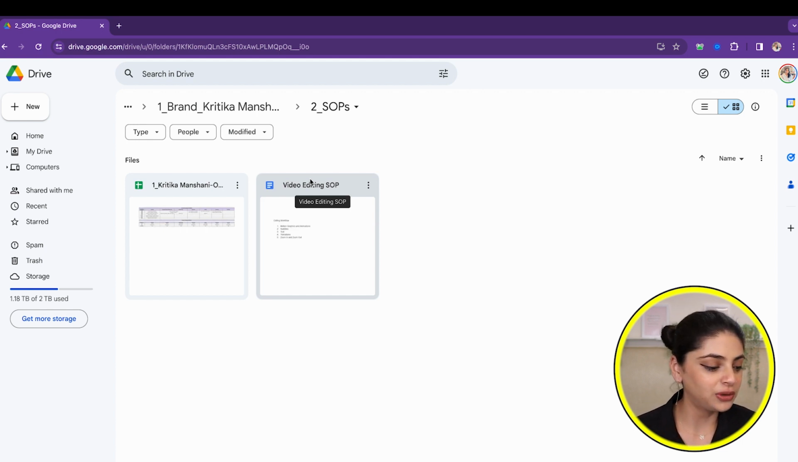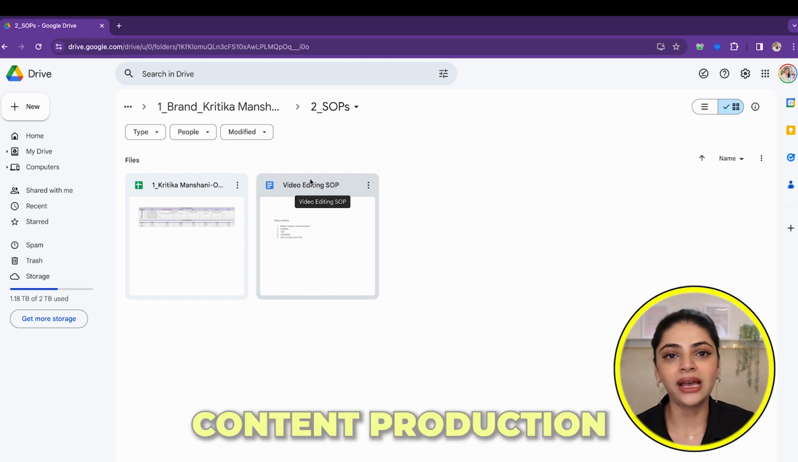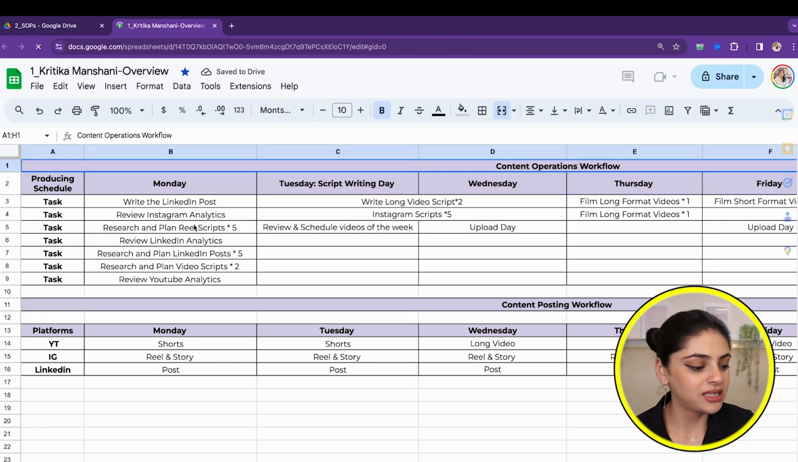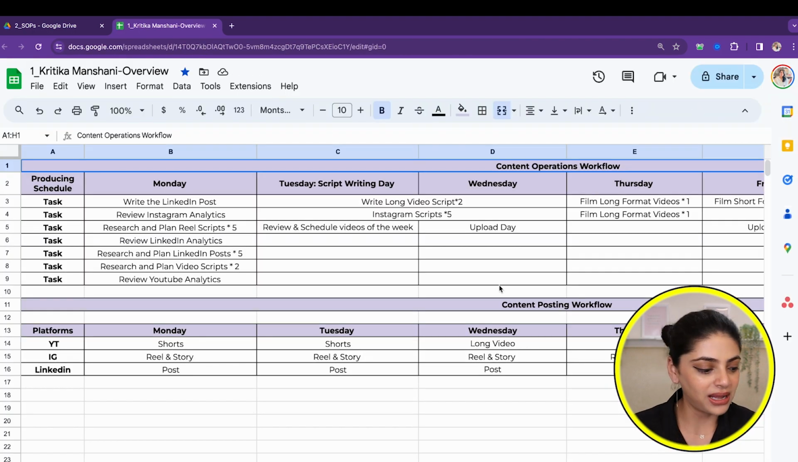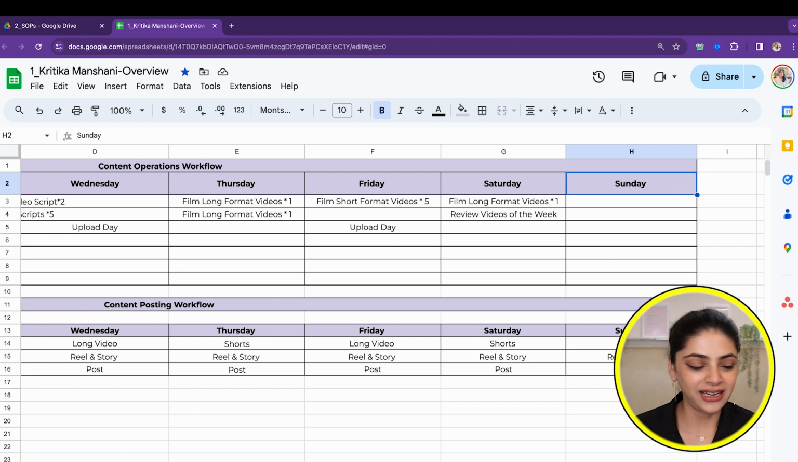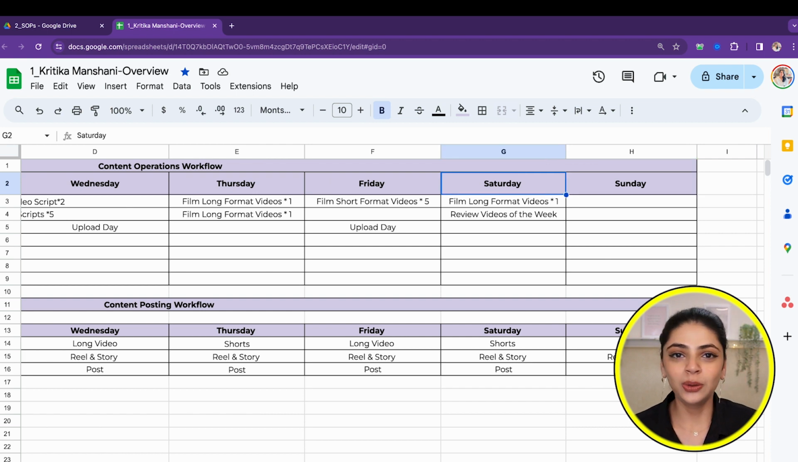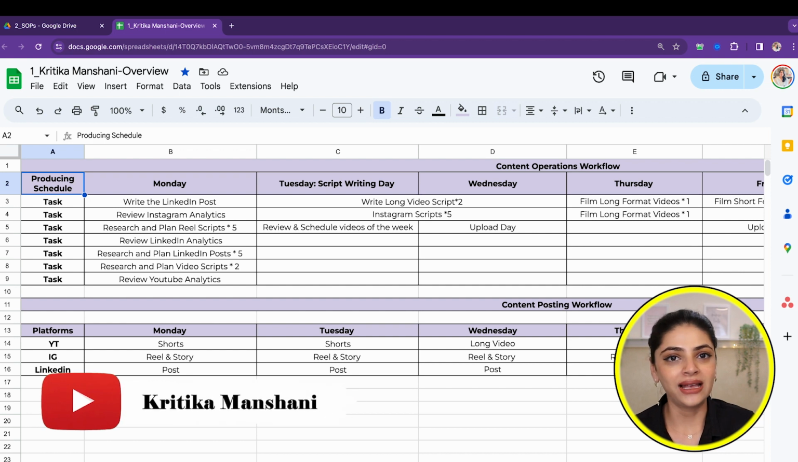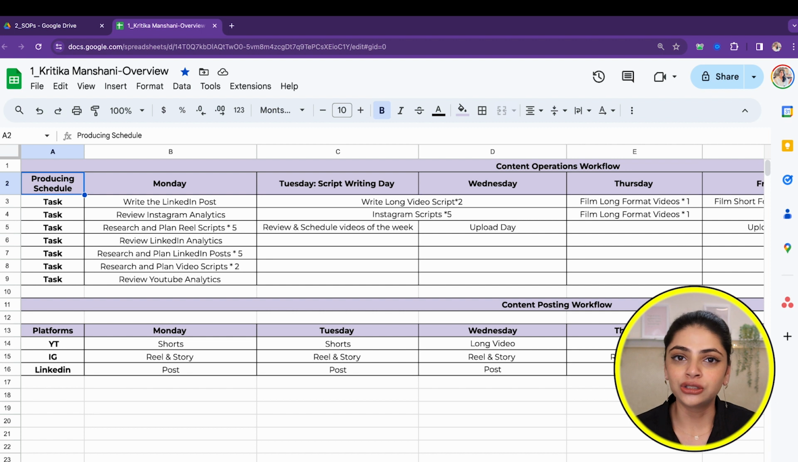So I'm going to be sharing with you all an overview of the content production as well as the posting workflow. So here I have given myself some tasks that I need to do on Mondays, on Tuesdays, Wednesdays, Thursdays, Fridays, and Saturday. Sunday is actually a holiday, no task for that particular day, but content goes up on Sunday as well. So this is my entire workflow for my content production for all of the three platforms.